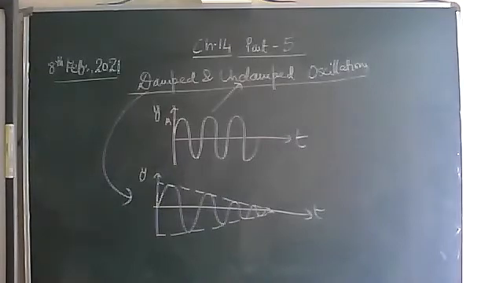Dissipating forces are opposing forces. What are the dissipating forces? Like frictional force, viscous force, etc.